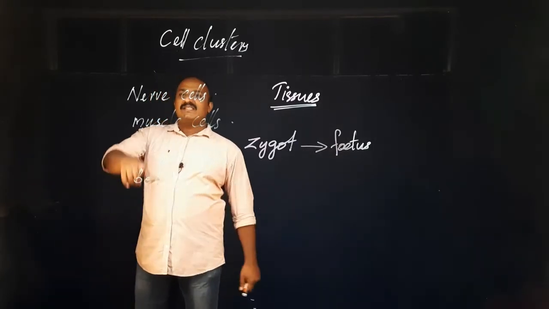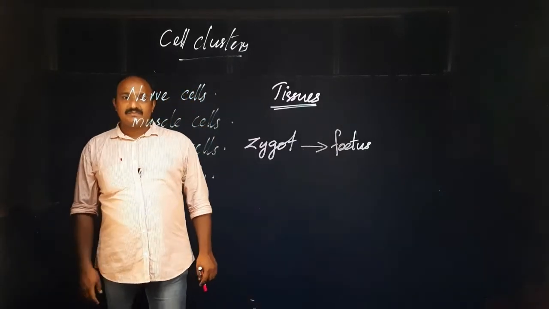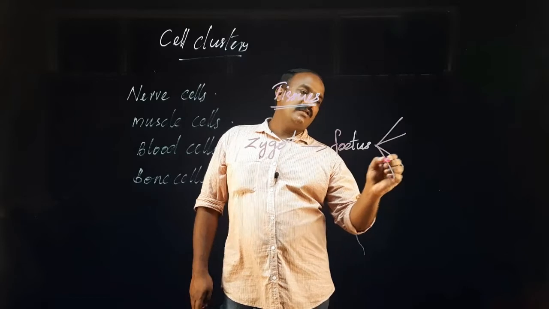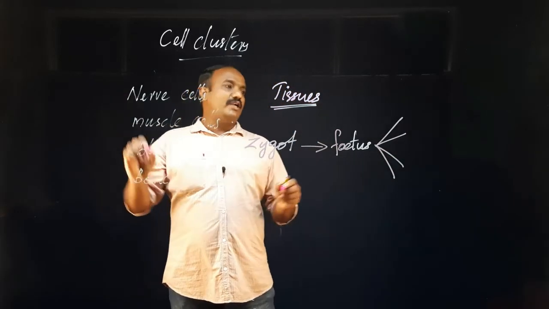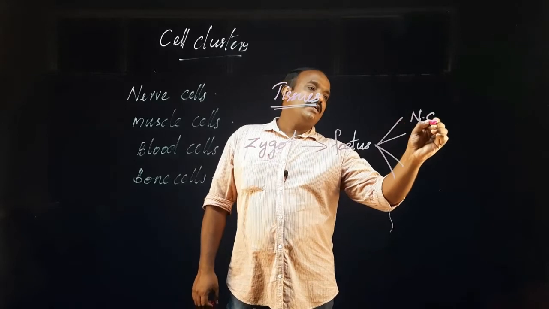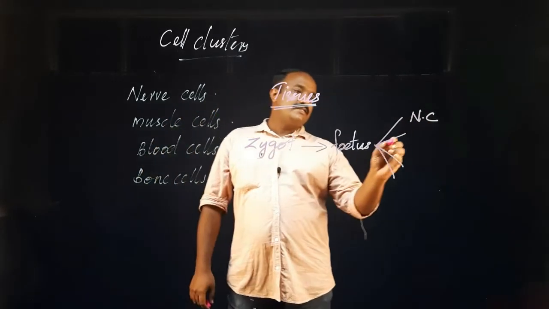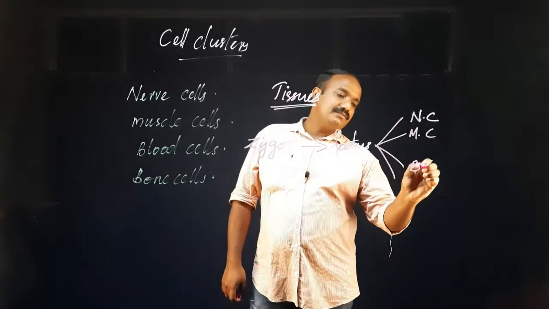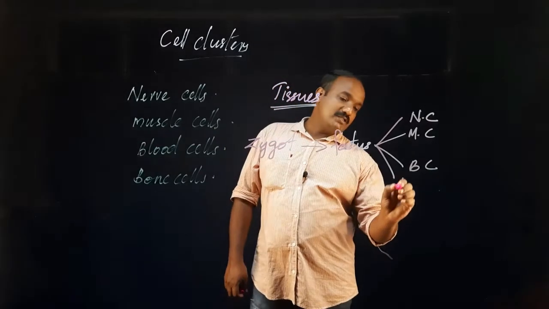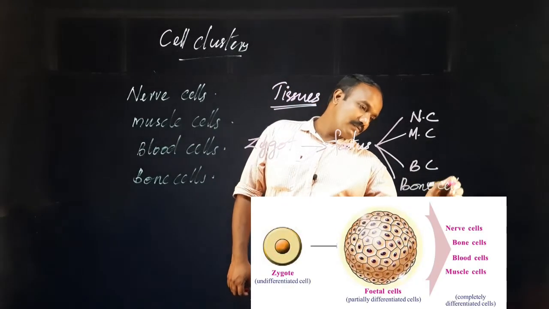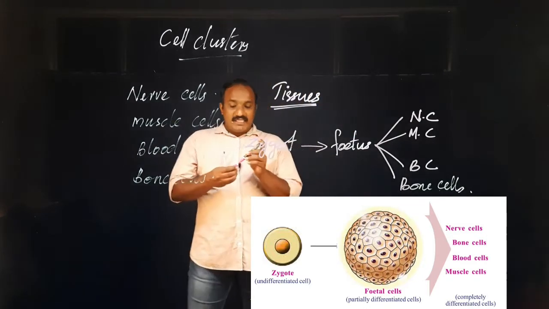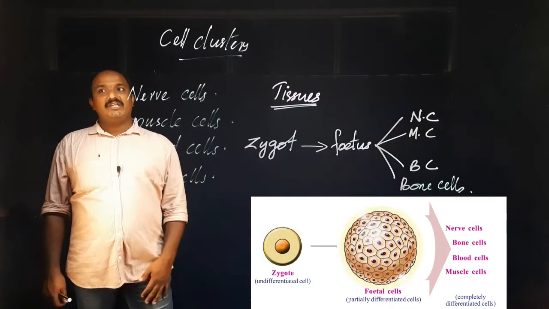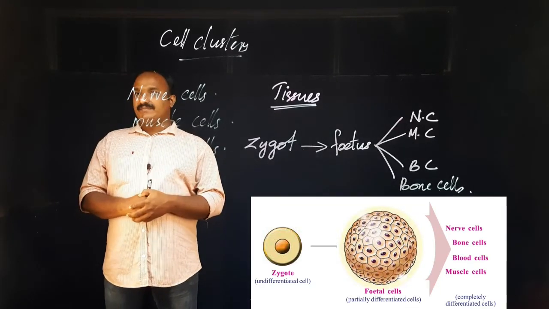For example, we studied these 4 types of cells. So the fetus contains a minimum of 4 types of cells that we discussed here. Look, first one, nerve cell. I am writing the short form only, NC, nerve cells. Then muscle cells. Then blood cells. Then another one, bone cells. These cells are all included where? In the fetus, because fetus is a developed, differentiated state.